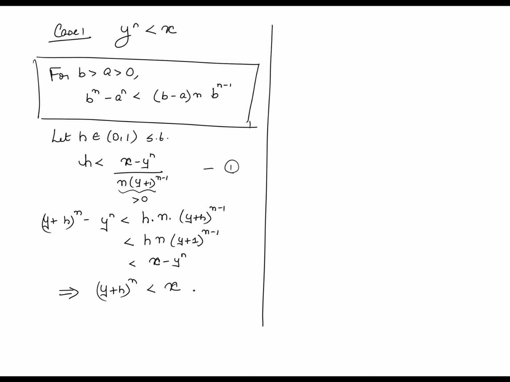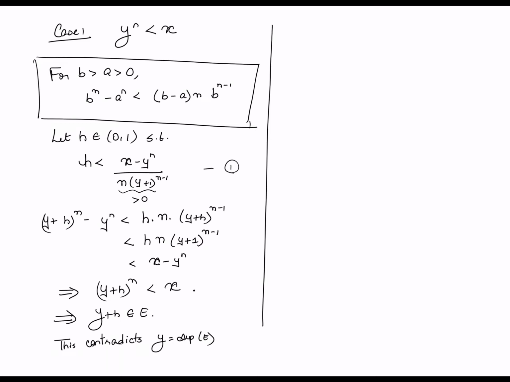And what does that mean? That y plus h also belongs to E. But this contradicts the fact that y is supposed to be an upper bound on E. This is contradicting the statement that y is in fact the supremum of E. Because if y is the supremum of E, you couldn't possibly find an element which is more than y that belongs to E.